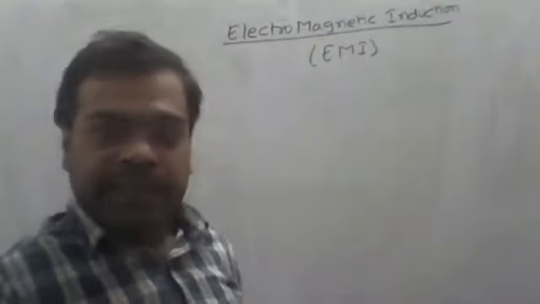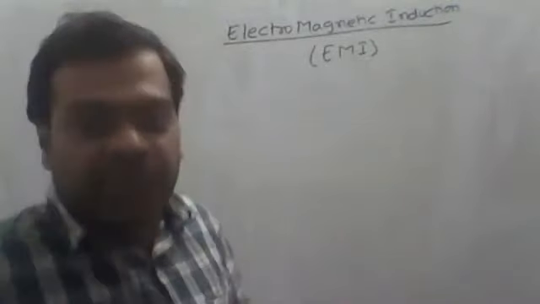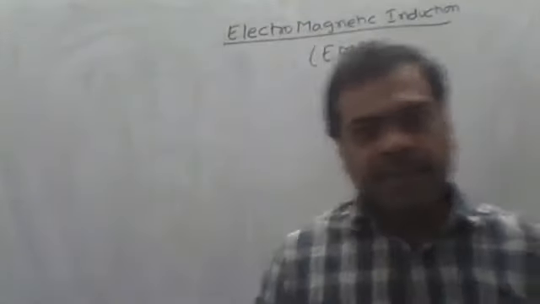Now, in this chapter and the next chapter, alternating current, we'll study both the electric field and the magnetic field, that is, a combination of both.